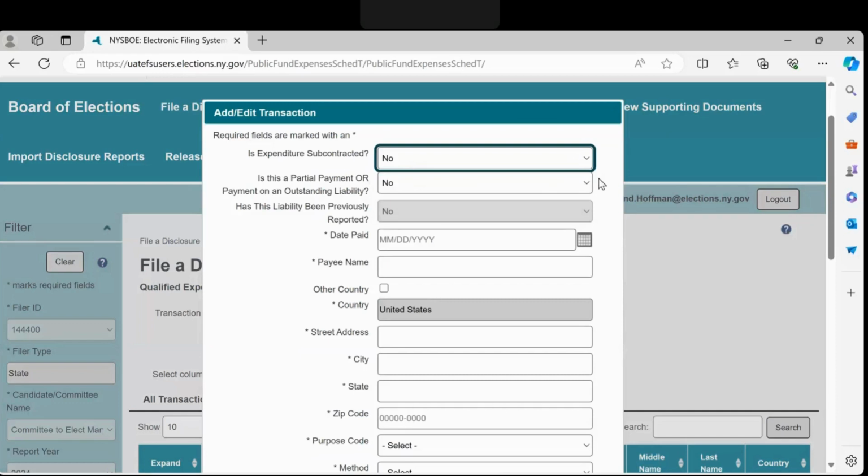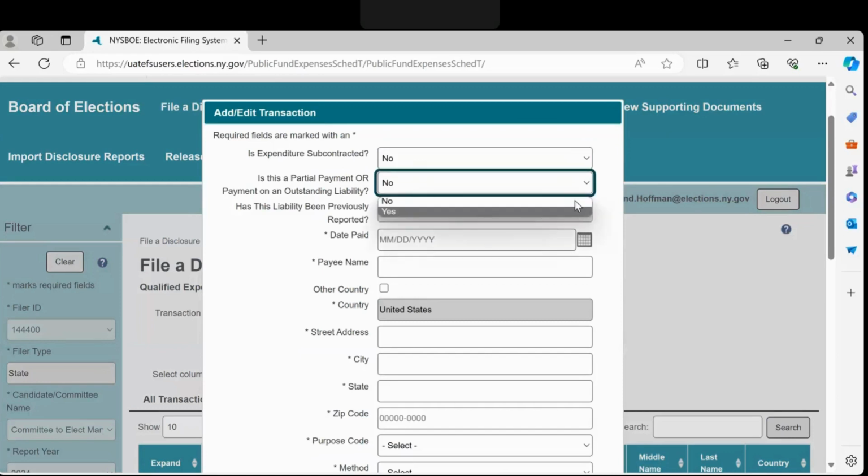When this is the case, the committee must disclose the total amount owed, the amount of the current payment, and the balance remaining. The unpaid balance remains disclosed as an outstanding liability of the committee until paid or forgiven in full. Select yes or no from the drop-down menu based on your situation.